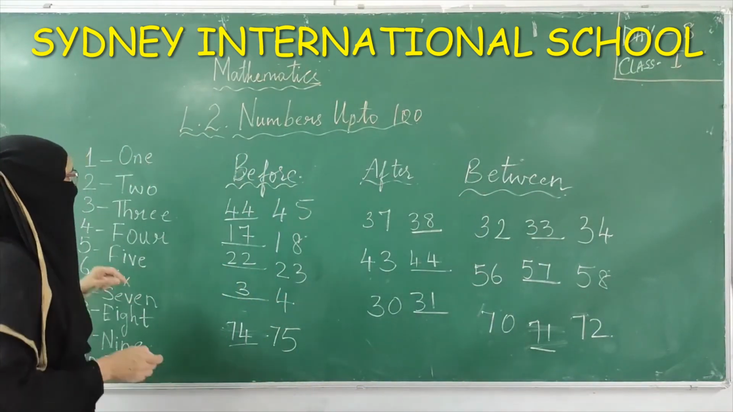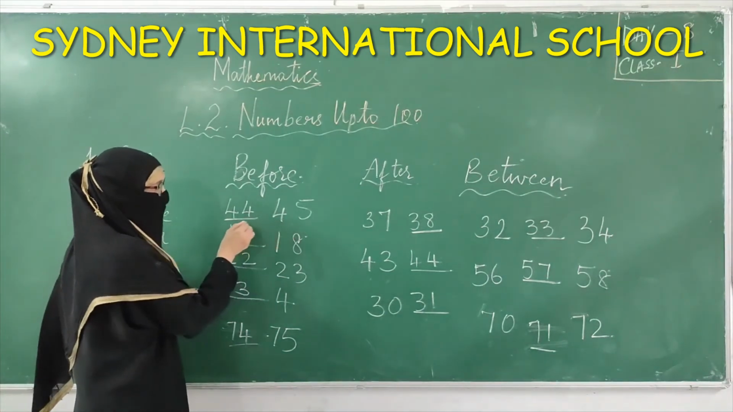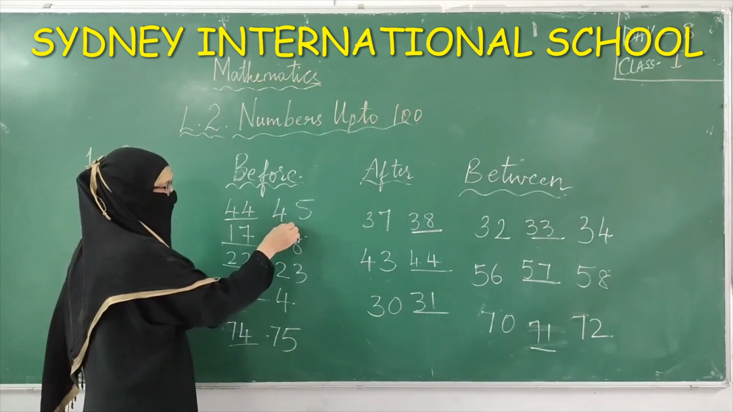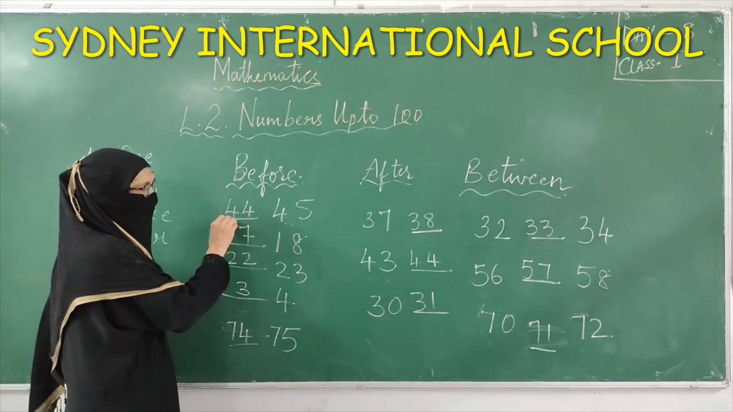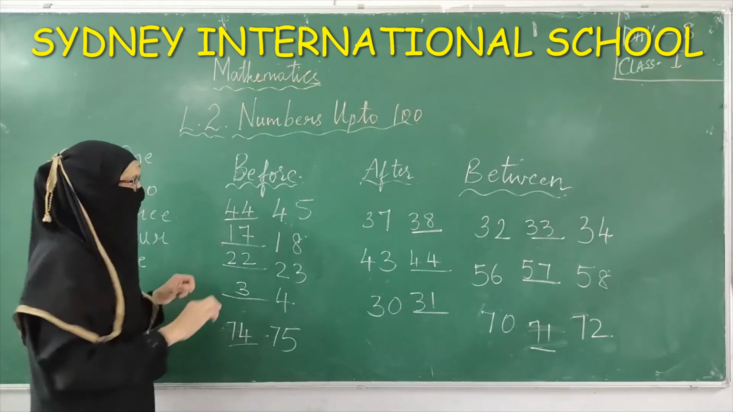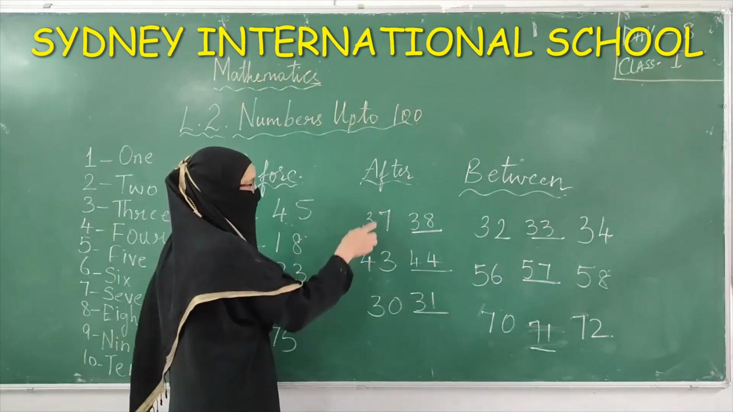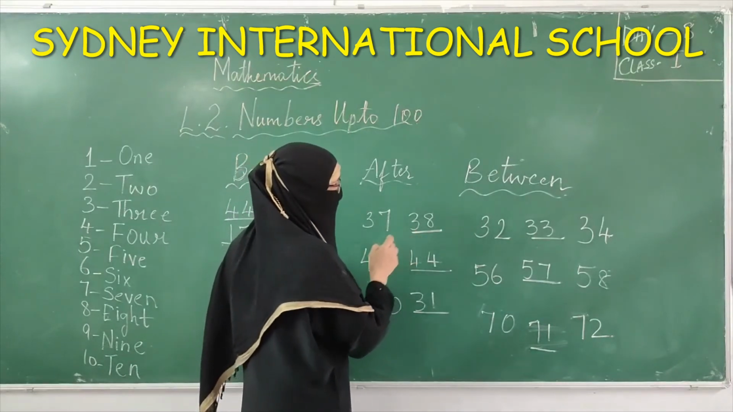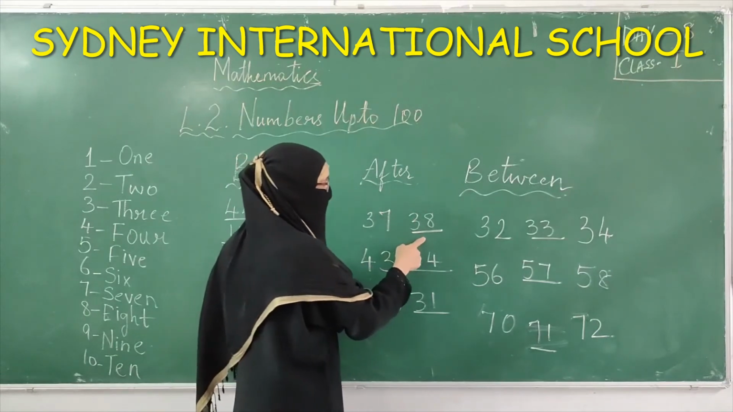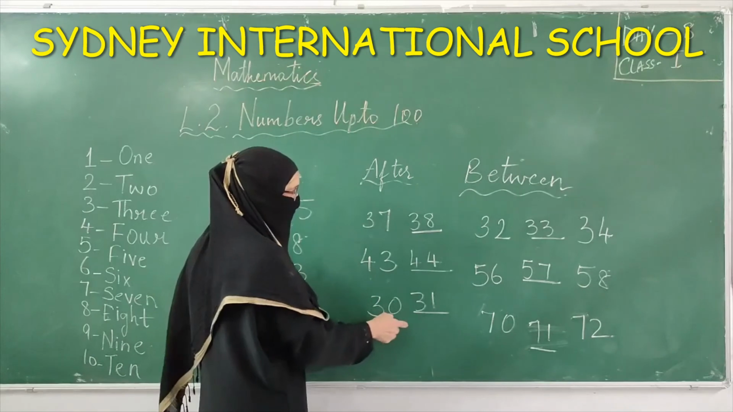Meaning the number in the middle. So once again, before is one less than the number which is given. I have given you 45. So one less than that is 44. So whenever you are writing the before number, it should be one less than the given number. When you are writing the after number, it should be one more than the given number. The given number is 37. The after number will be one number more than that.